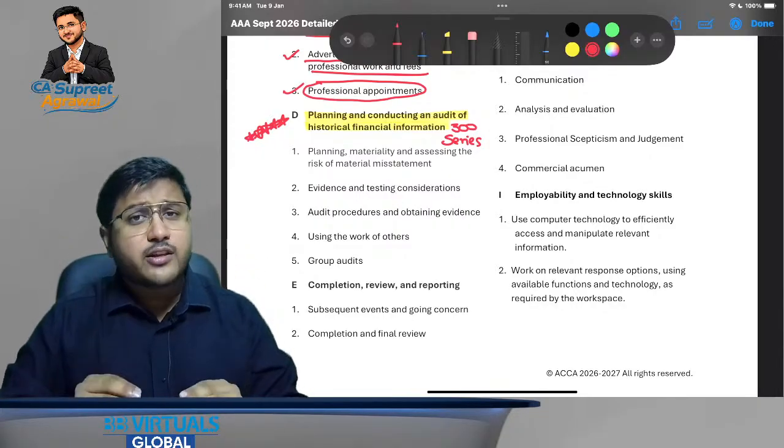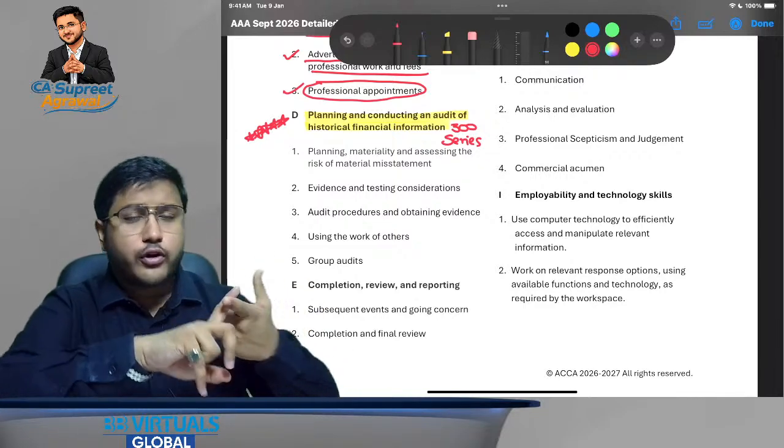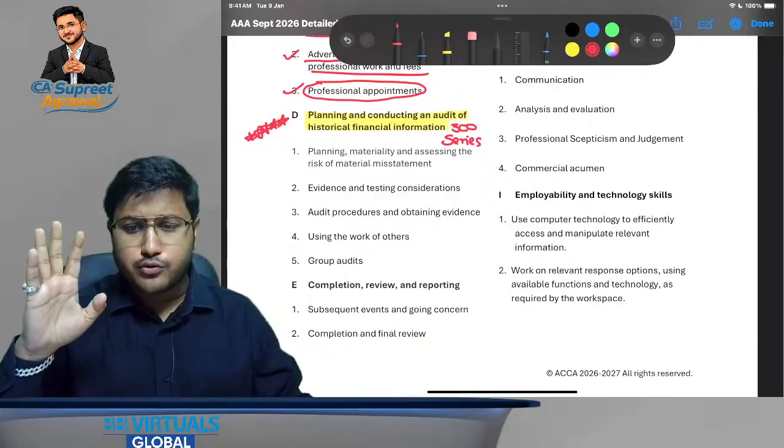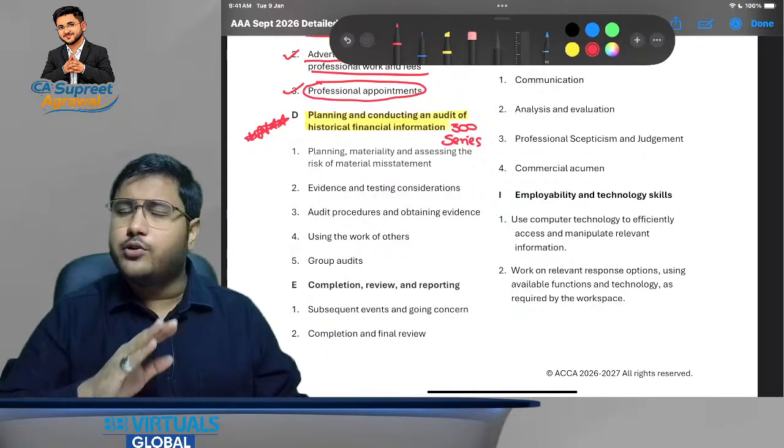I'm going to explain the basics of audit. We are going to study from the point of what is audit, what is assurance. We are going to discuss everything, so you do not need to worry about it. Even if you are taking the AAA subject for the first time, do not worry about it.